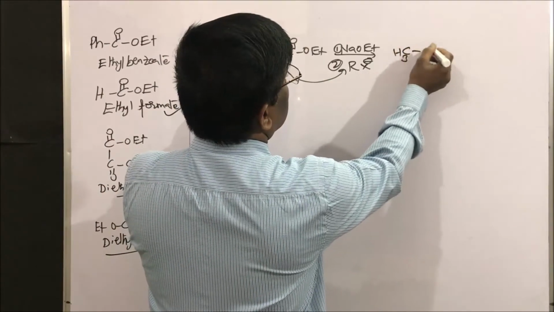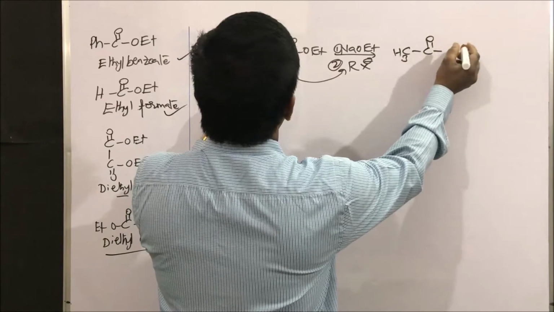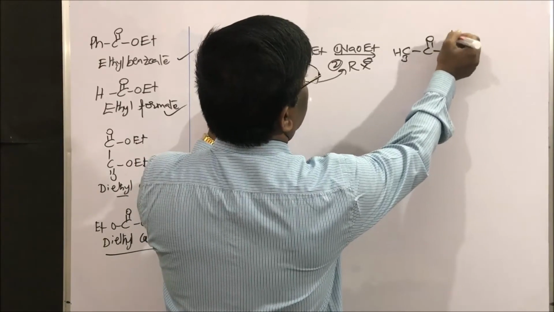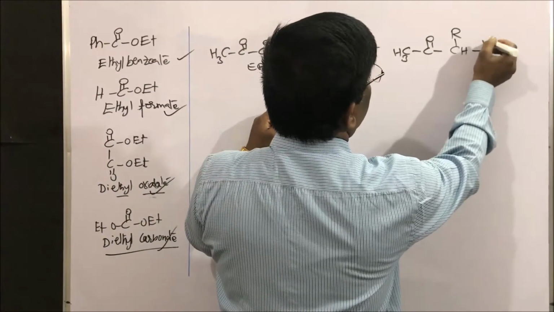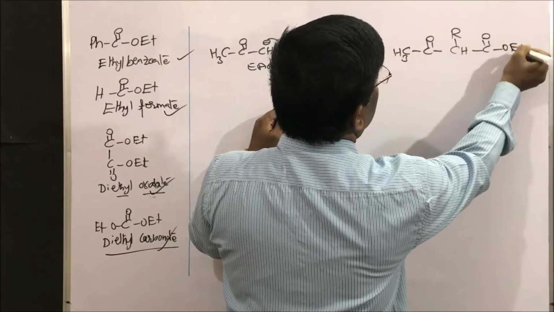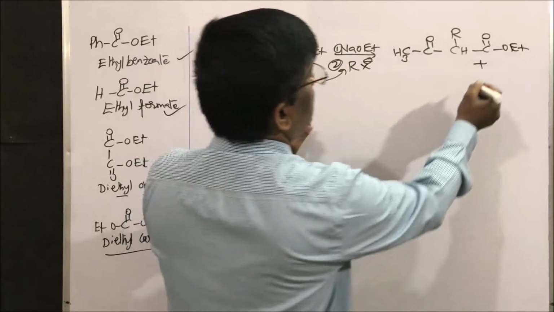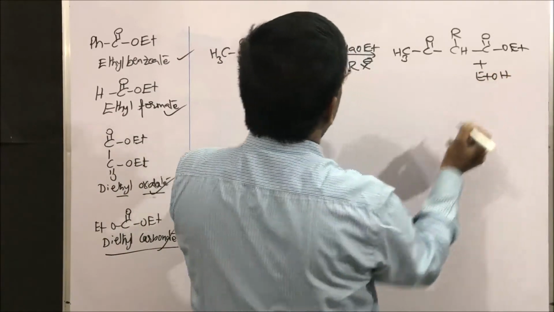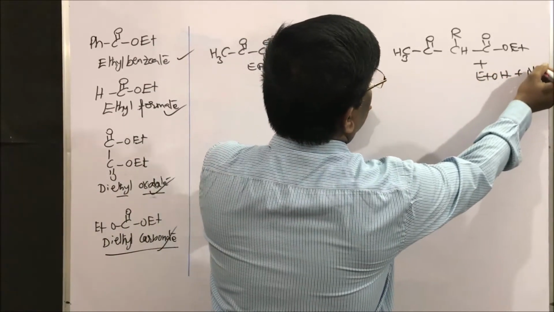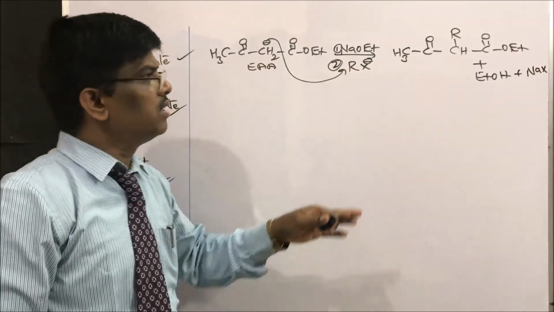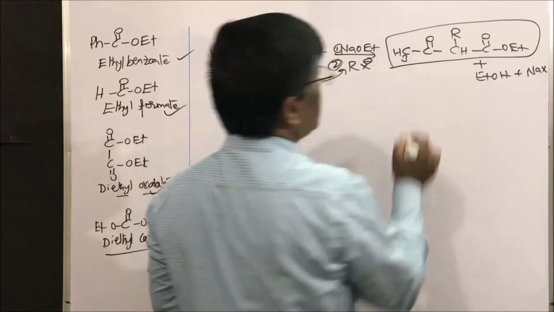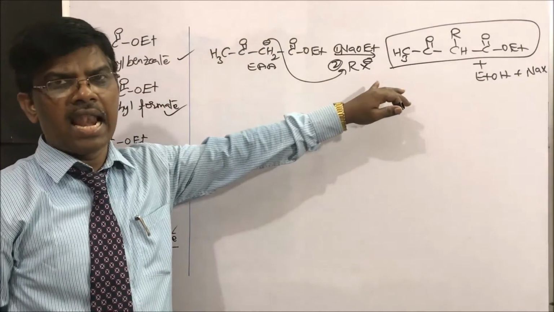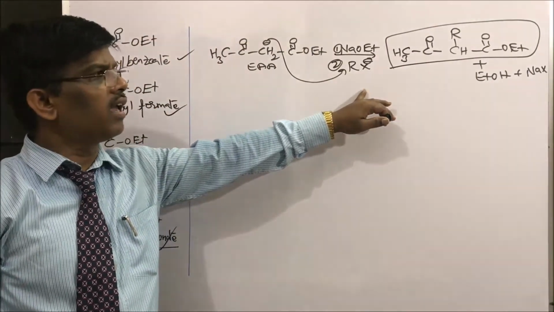CH3, C double bond O, CH and R. R has come from here. Then the remaining will be intact, OEt. Plus what are the by-products? Yes, ethanol, and what else? Plus sodium halide. So these are the compounds. So this is how alkylation of ethyl ester can be done using alkyl halide: sodium ethoxide followed by alkyl halide.